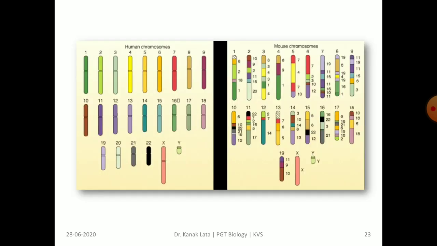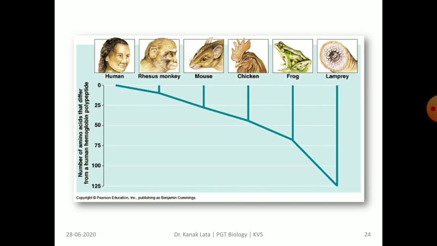Here you may observe the human and mouse chromosome. This graph indicates the number of amino acids that differ from the human hemoglobin polypeptide.